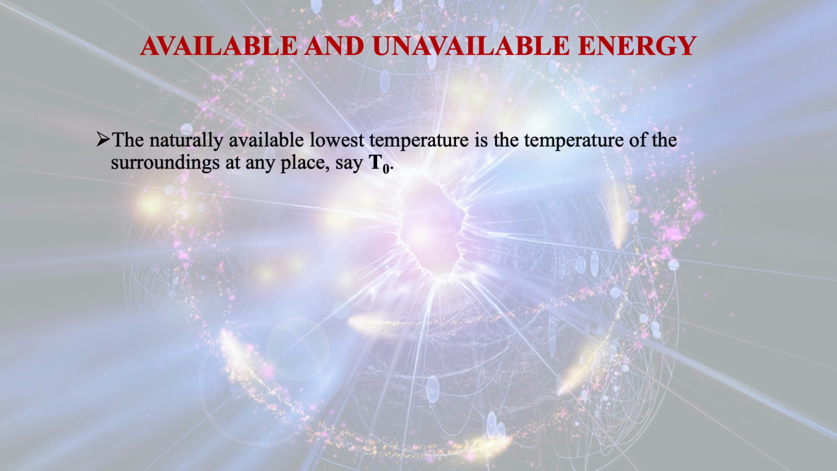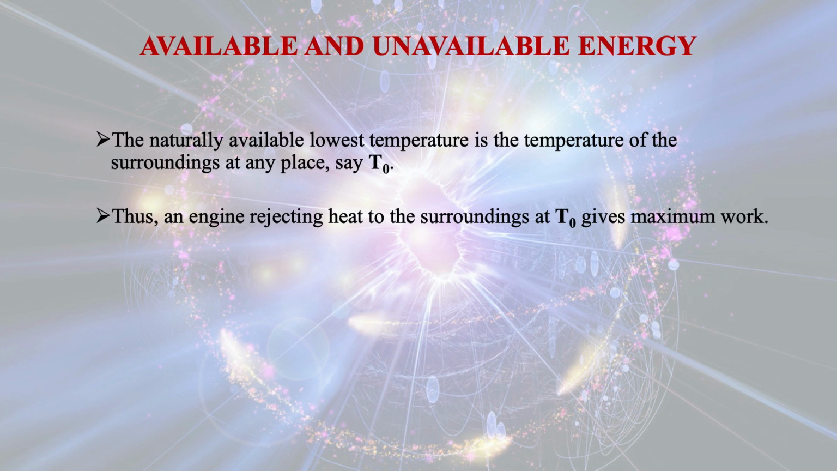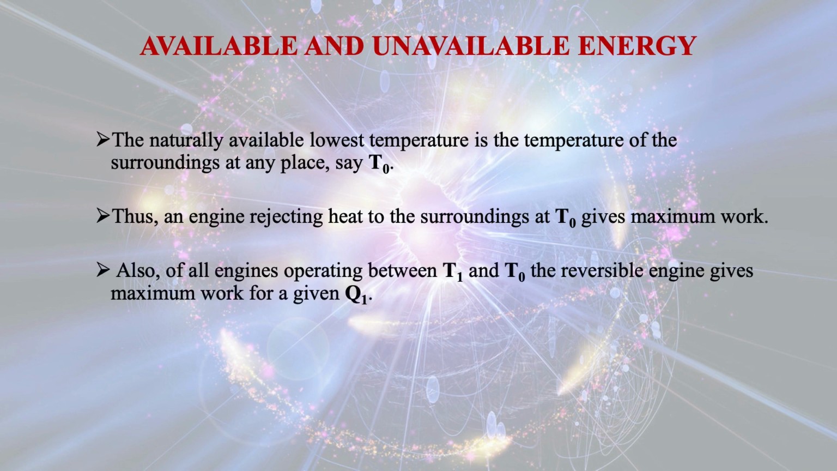The naturally available lowest temperature is the temperature of the surroundings at any place, say T0. Thus, an engine rejecting heat to the surroundings at T0 gives maximum work. Also, of all engines operating between T1 and T0, the reversible engine gives maximum work for a given Q1.